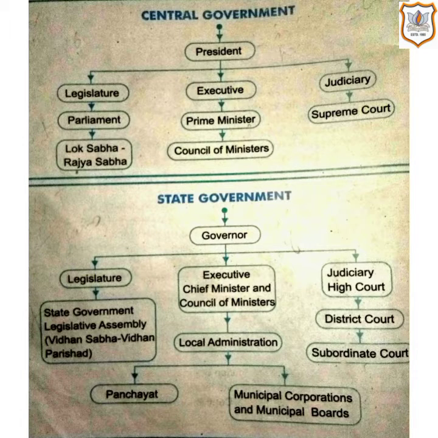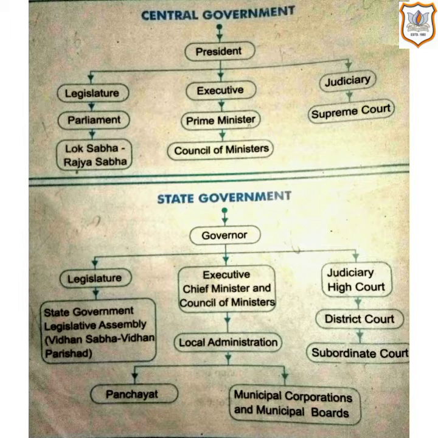Today we shall continue our chapter Indian Constitution. Now see the flowchart. We have two-level government as we see in the flowchart. One is the state and the other is the central government. Under the central government, at the topmost position is the President.